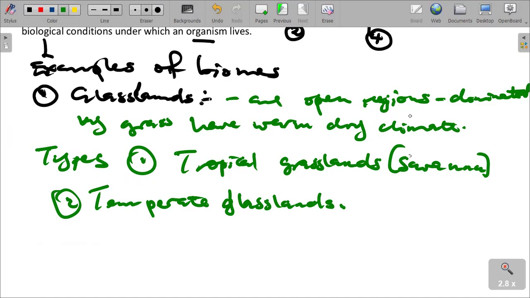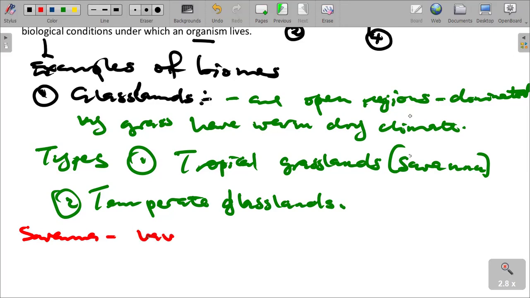What you need to understand, class, is that savanna grasslands are found closer to the equator and can have a few scattered trees.